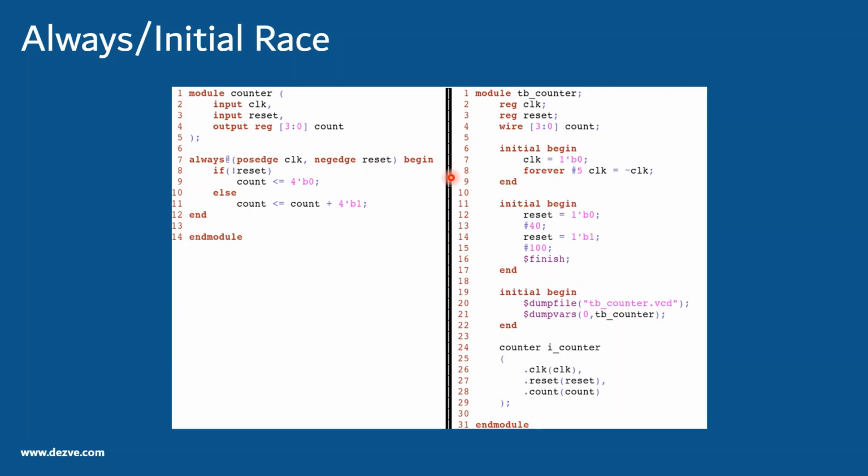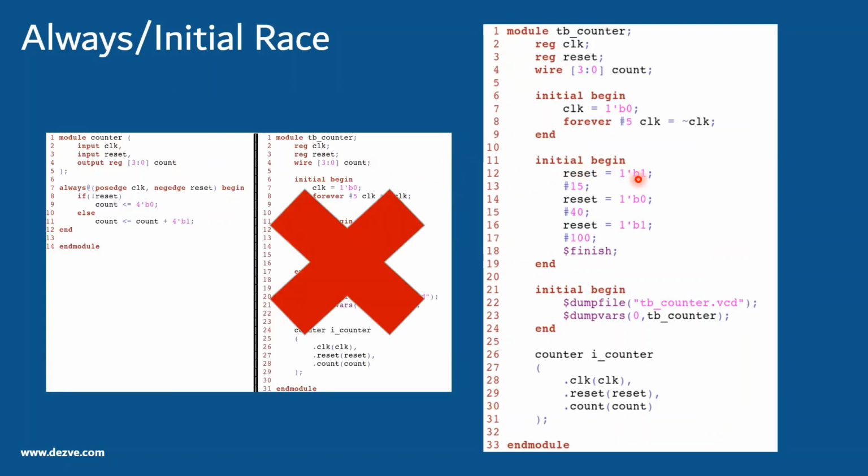If you see this, since it was a negative edge reset, we have assigned reset at time 0 to a non-active value, and then after some delay we have asserted the reset and followed the same sequence. Now this guarantees that even if at time 0 there was a race, subsequently we'll reset our design.